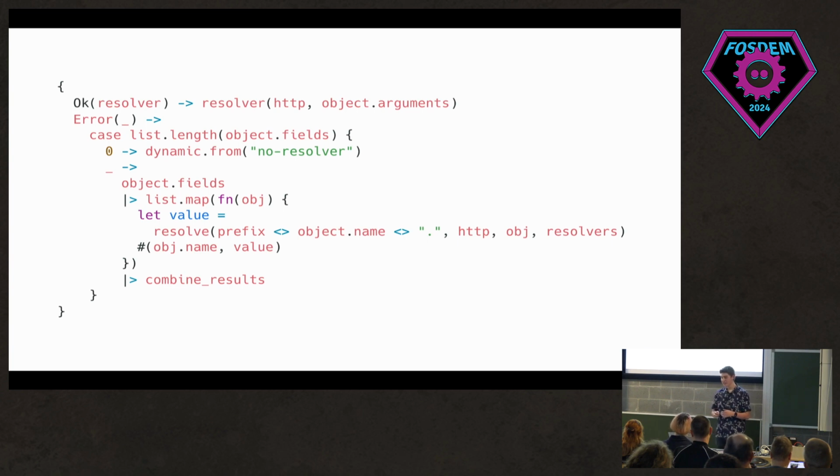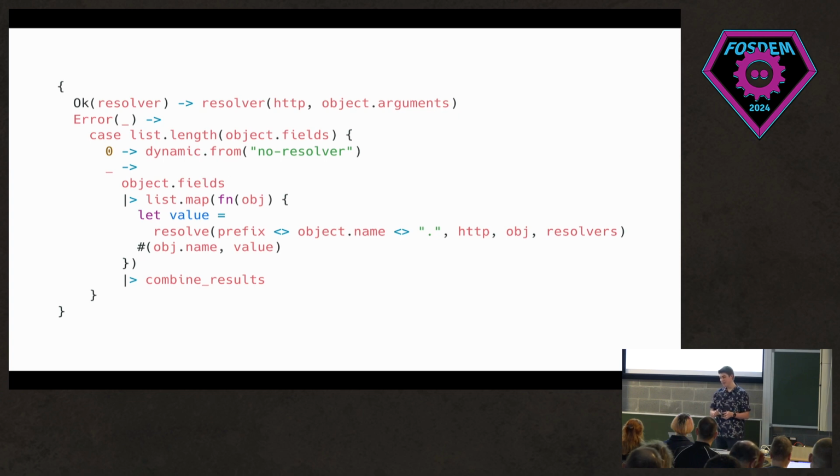If it doesn't exist, we're going to check that there's fields. If there aren't fields, then we need to somehow handle this much nicer. At the moment, it just returns that there was no resolver set. But in reality, it should be erroring out properly and returning an error in the GraphQL standard way. And if there are fields, we then map each one, attempt to resolve it, and then we have this function at the bottom called combine results, which I'll come back to in a second.